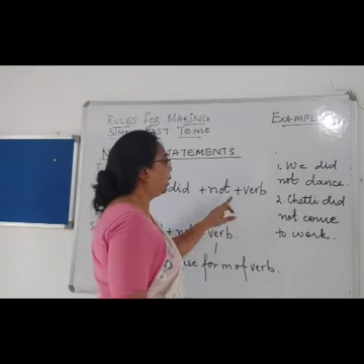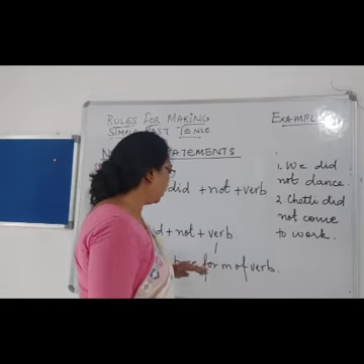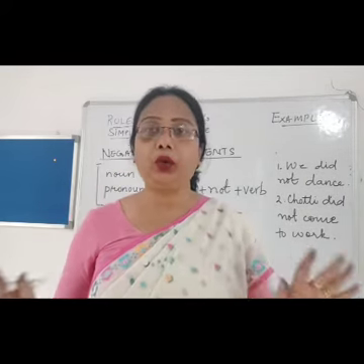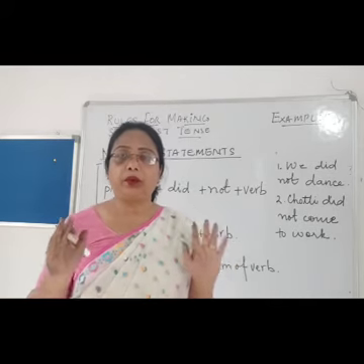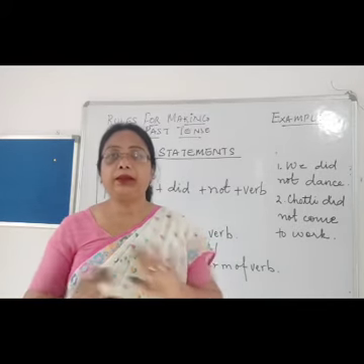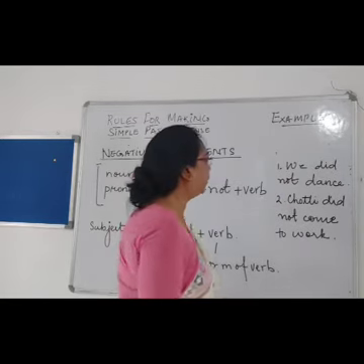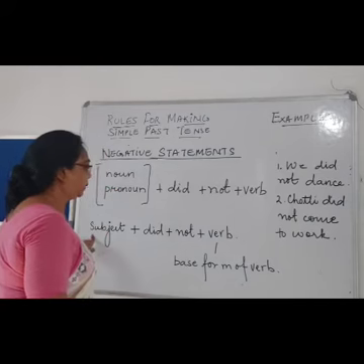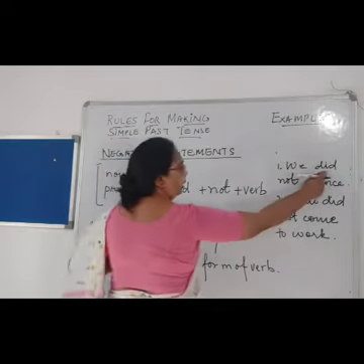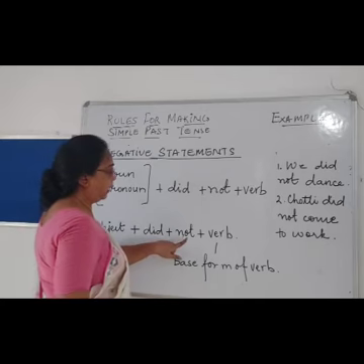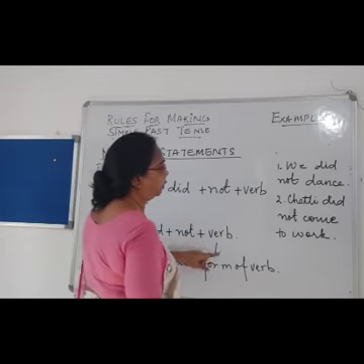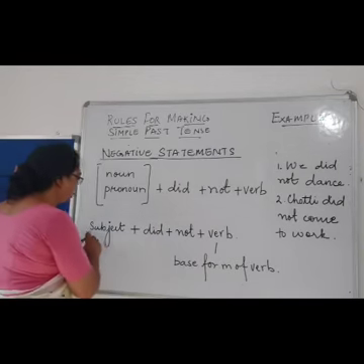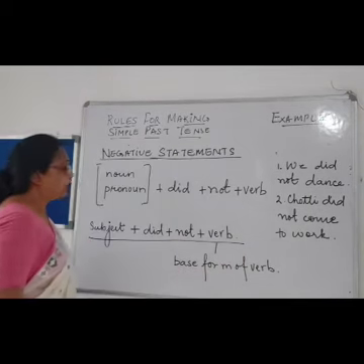Then the verb. Now which form of verb will we use? Base form of verb. Base form of verb means we are not going to change the verb. The verb will be just the same. Let us see an example. We did not dance. So we is the subject. Then we use did, and not, then the verb. The verb is dance. So I have used the rule. This is the rule of the negative sentence.